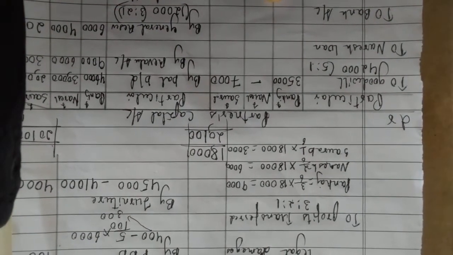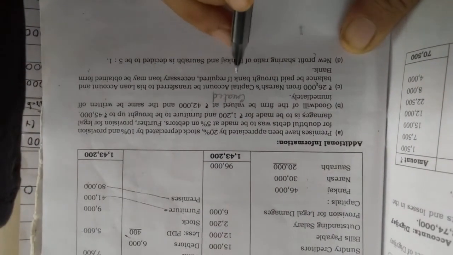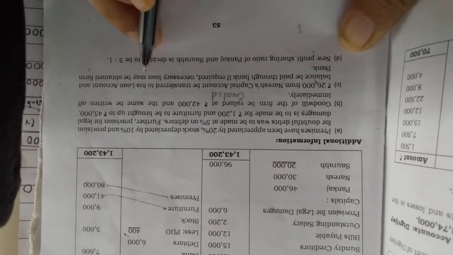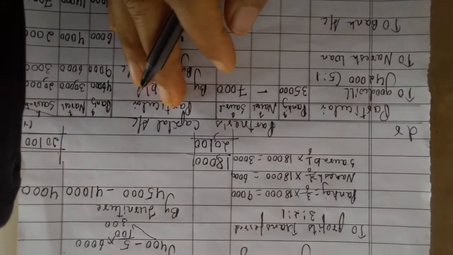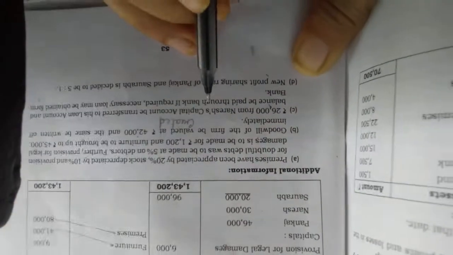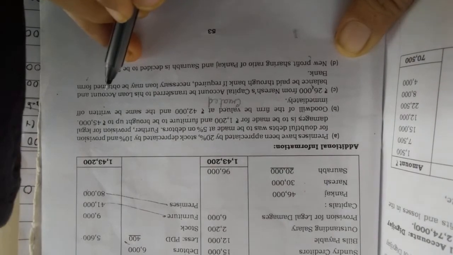Okay, yes. Now next, what they are telling here: 26,000 from Naresh's capital to be transferred to his loan account and the balance to be paid through bank if necessary. Necessary loan may be obtained from the bank. Okay. So 26,000 from Naresh's capital account is to be transferred to his loan account. So this one entry we will give here.